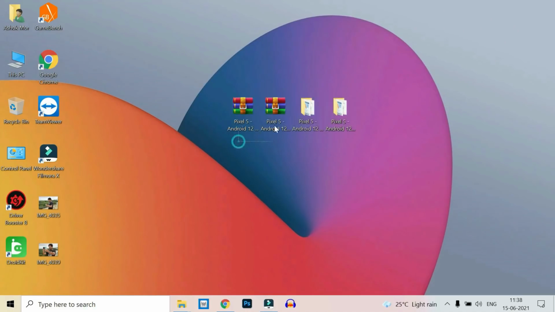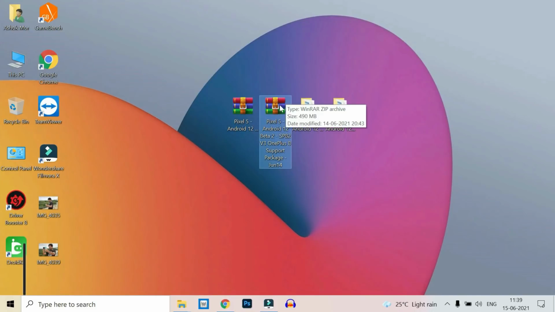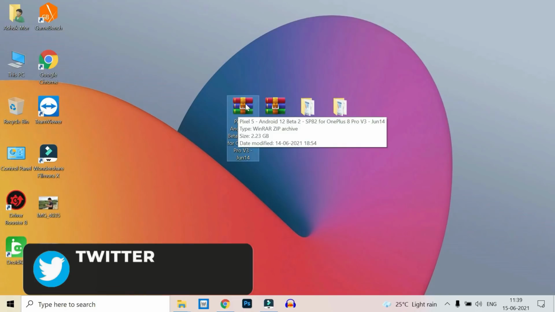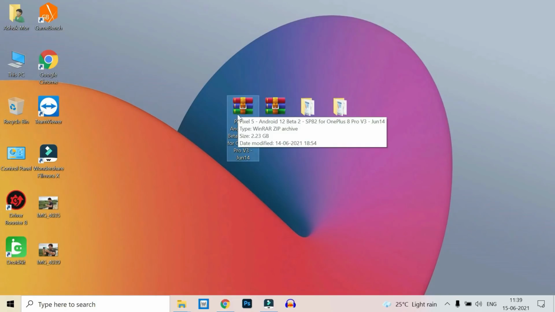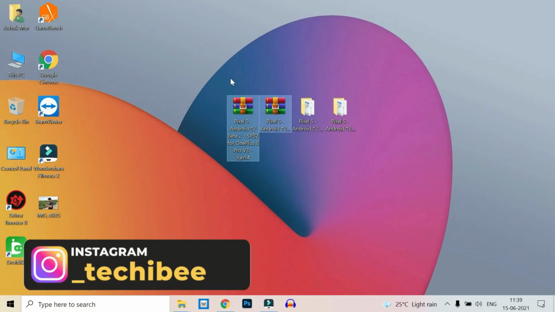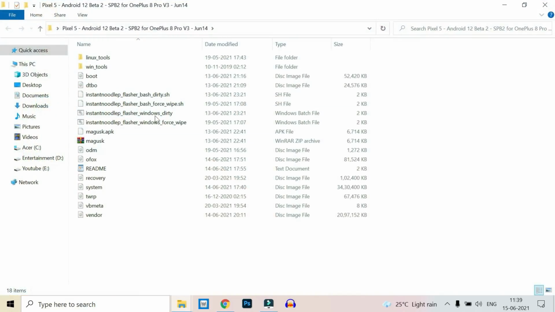Basically, we need 2 files to flash it on OnePlus 8. We need this additional support package which consists of the vendor, and this vendor has to be copied to the main port of Android 12, and that's only for OnePlus 8 users. If you are a OnePlus 8 Pro or 8T user, you can directly use this version 3 port. These are in zip format. You just need to extract the file. So here you can see this is version 3.